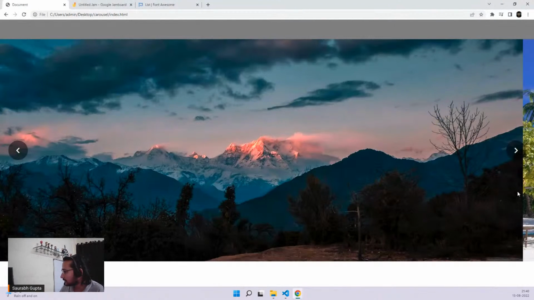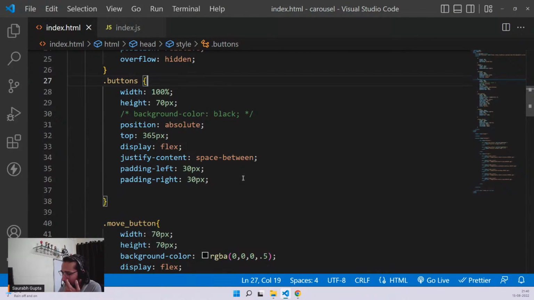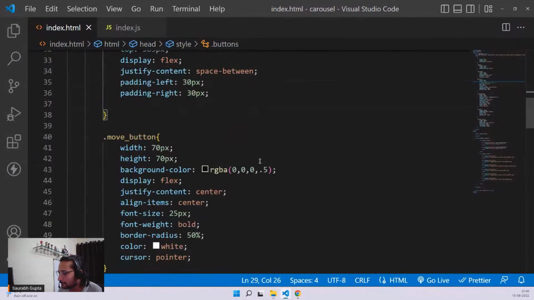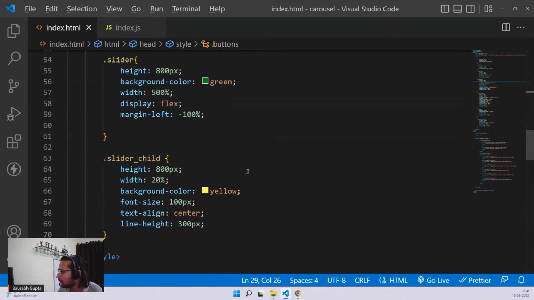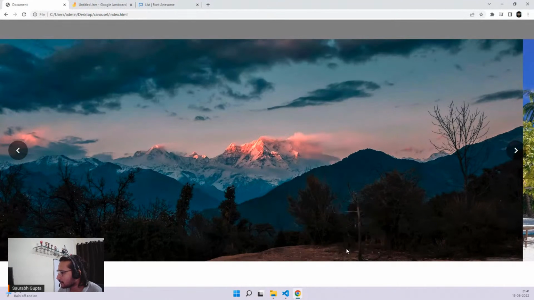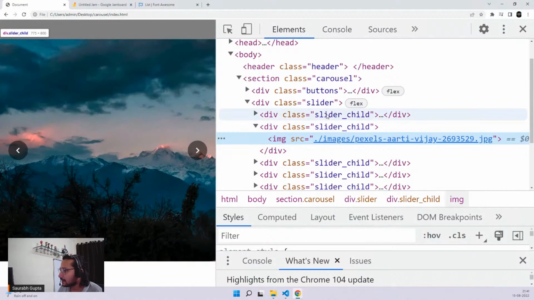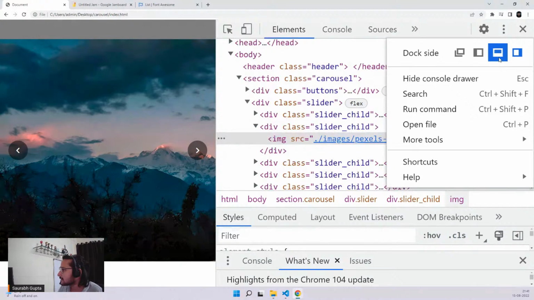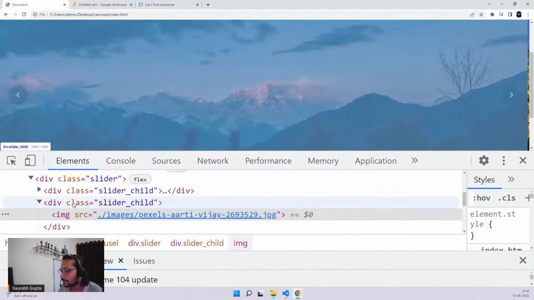Oh, but what about the width? I didn't give width 100% to the images or what? Wait, wait. Slider is 500. Slider is 20. Someone is not having the complete width. Who is it? Let me just see. Slider child, slider image. Wait. Someone is getting a problem in the width part.